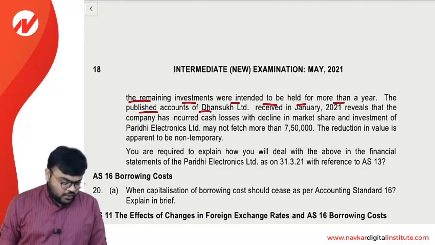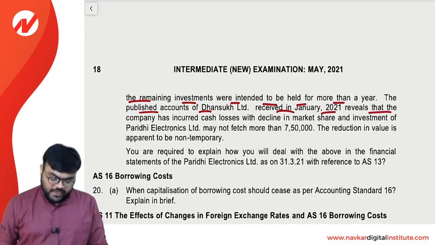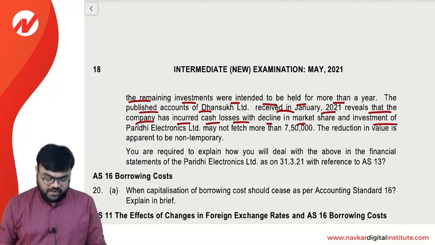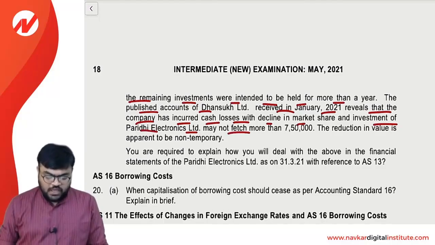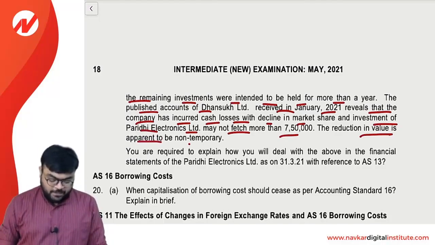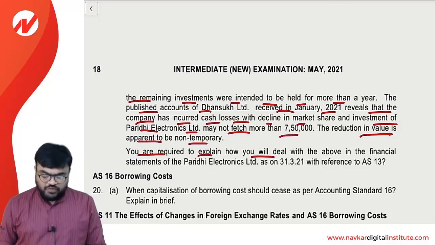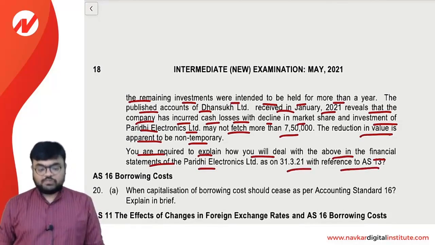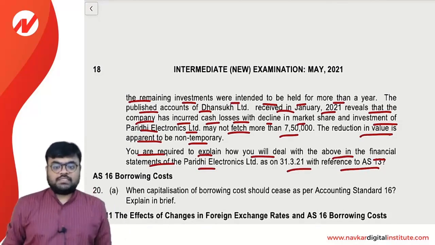The published accounts of Dhansukh Limited received in January 2020 reveal that the company has incurred cash losses with a decline in market share, and the investment of Paridhi Electronics Limited may not fetch more than 7,50,000. The reduction in value is apparent to be non-temporary. You are required to explain how you will deal with the above in the financial statements of Paridhi Limited on 31st March 20 with reference to accounting standard 13.